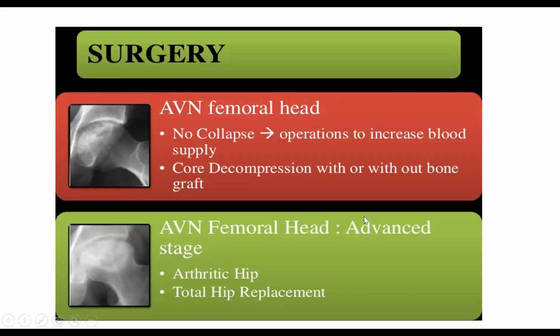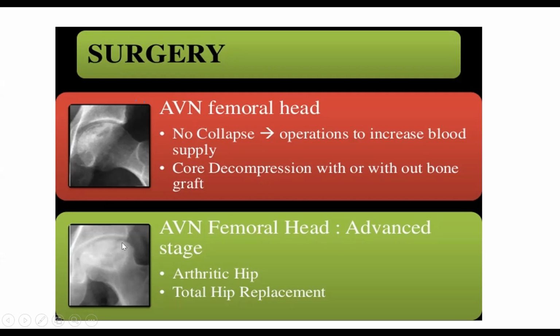So surgically, if there is no collapse, the head is very circular, everything is okay, and it's the initial stage of avascular necrosis, what do you do? You do core decompression. I will show you what core decompression is. Core decompression is just a revascularization process, so that more blood will go and there would be no avascular necrosis.